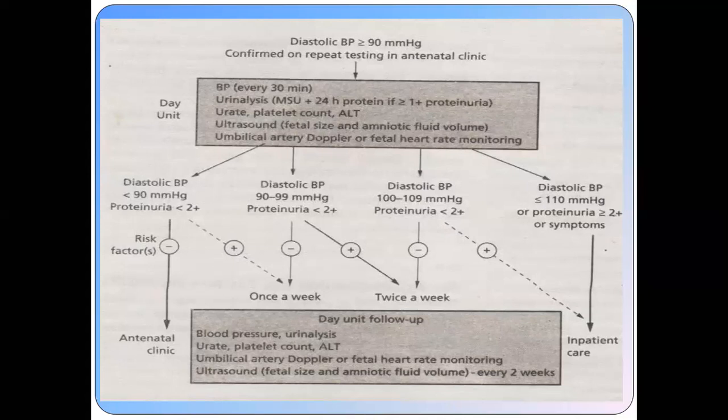As I told you how to take the blood pressure, you must do the urine analysis for the protein, that is by the clean-catch urine, that is midstream urine, and you do the urates, platelet count, ALT, ultrasound examination, umbilical artery Doppler, or the real-time ultrasound. If you have the facilities of the umbilical artery Doppler in the outpatient department, you do it, but it's not necessary to do the Doppler ultrasound every week.